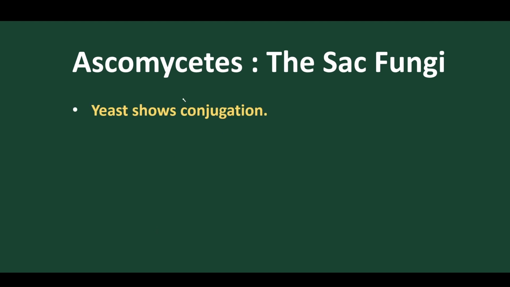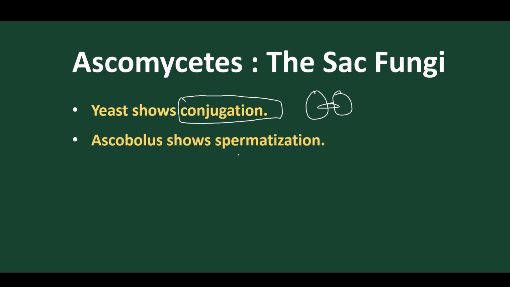And yeast reproduces by means of conjugation. In yeast we find conjugation because a conjugation tube is produced between them, and this conjugation tube helps in exchange of gametes, exchange of protoplasm, by which yeast undergoes its reproduction. And in Ascobolus, it is by means of spermatization.